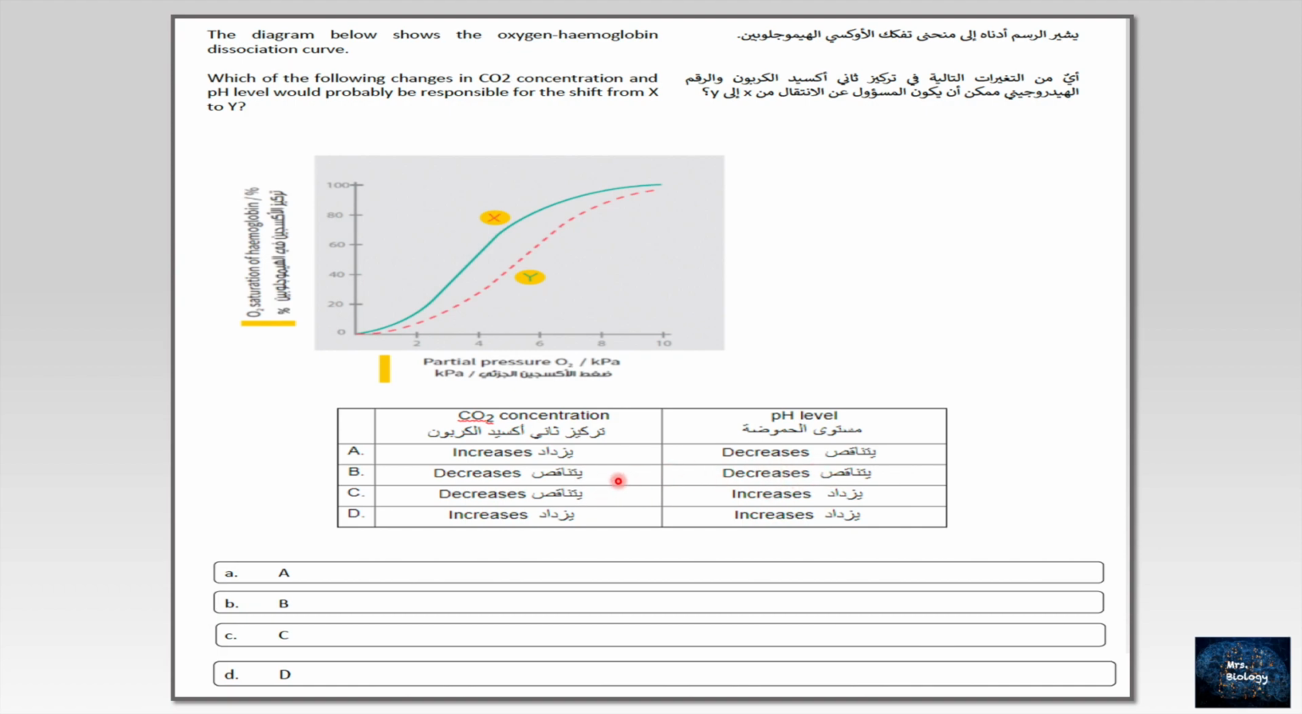Moving to D, an increase in carbon dioxide will increase the pH? Sure not, because that will increase the hydrogen ions, and the hydrogen ions will lower the pH, not increase it. It will be an acidic medium. So the right answer here is A.